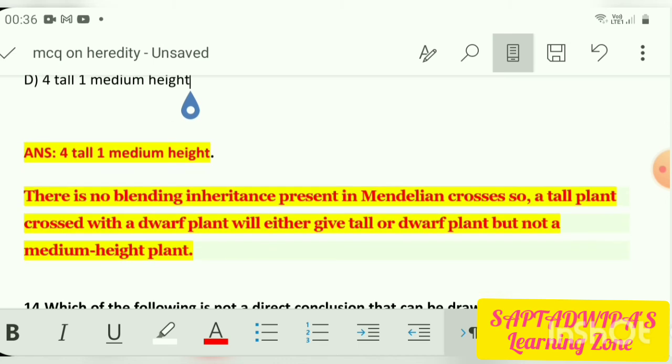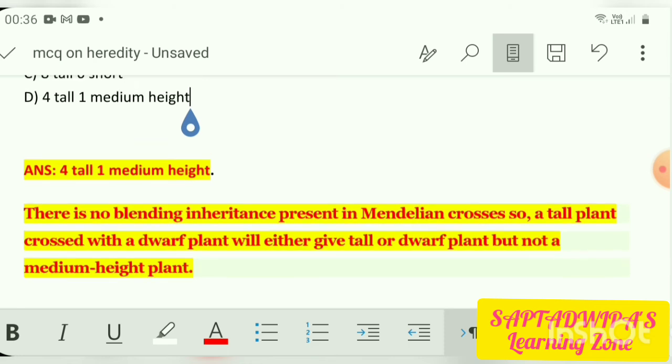What is the reason? There is no blending inheritance present in the Mendelian process. So a tall plant crossed with a dwarf plant will give either a tall or a dwarf plant, but not any medium heighted plant. Okay, so no blending inheritance is there. Thereby D will be the answer.